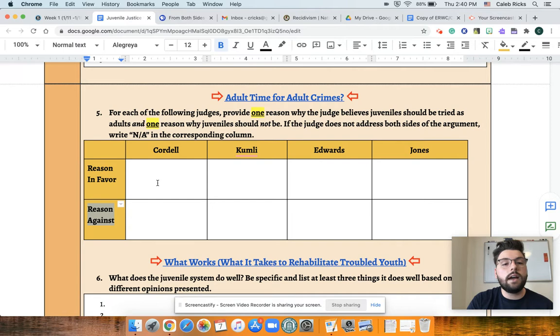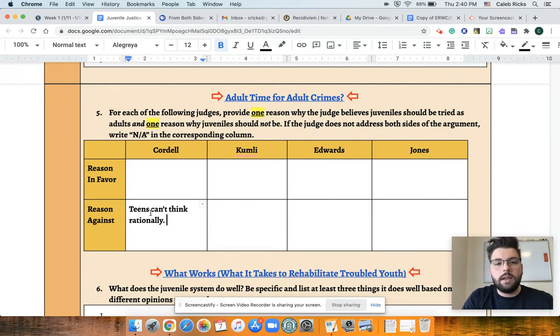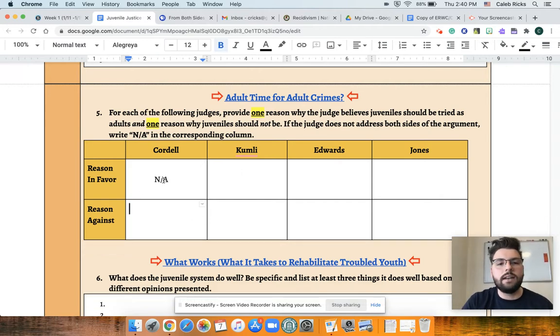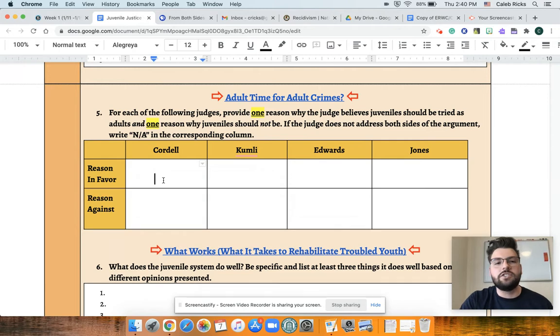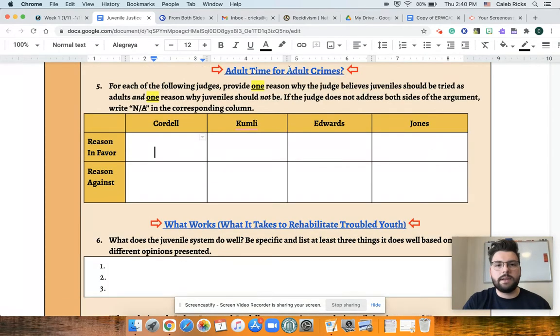Not every judge is going to show both sides of the argument, and that's fine. So let's say Cordell was against it because he thinks teens can't think rationally. Let's say that was his argument. And let's say he didn't address why he wasn't in favor of it because he's clearly against it. All you're going to do is write NA, and what that shows is non-applicable. So go through and see. Some of them express, oh, well, I'm in favor in this sense, but not in this sense. Some of them stick to one side. That's fine. Don't get thrown off if you can't find them explaining both sides. As it says in the directions, just write NA. And that's going to be in that link here.